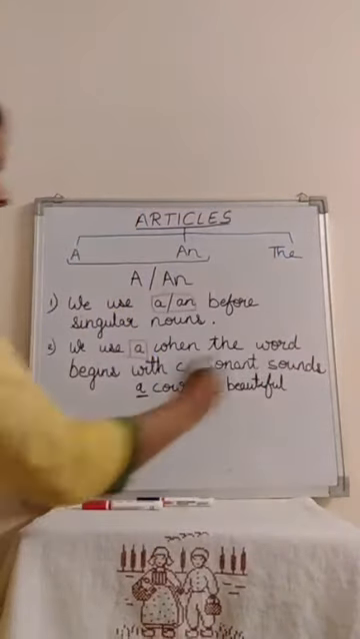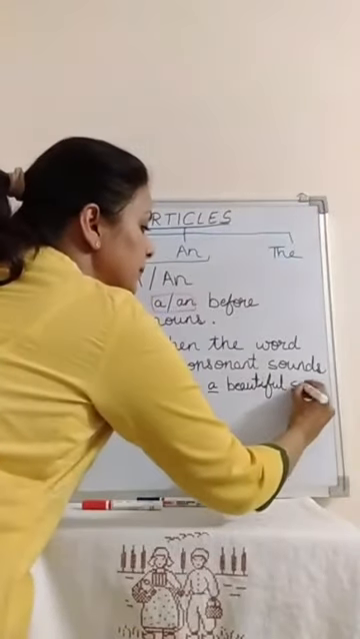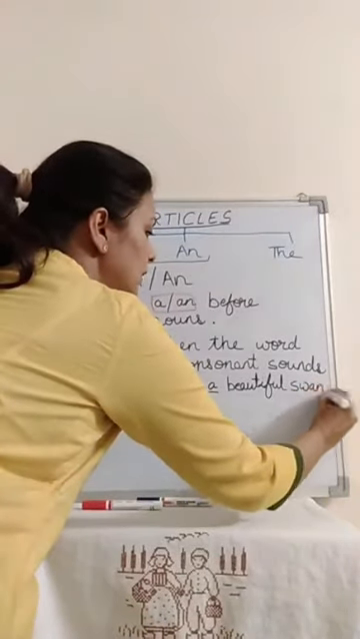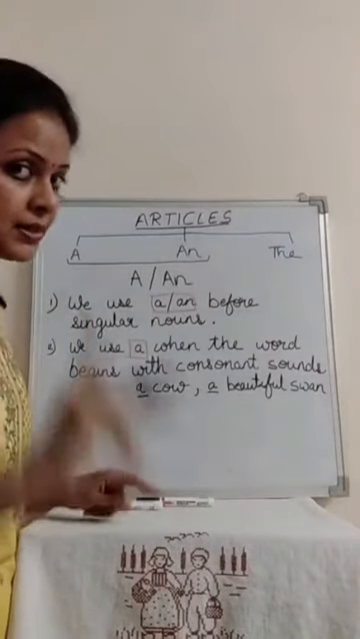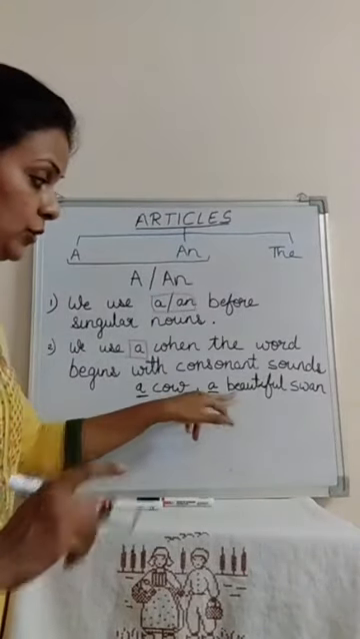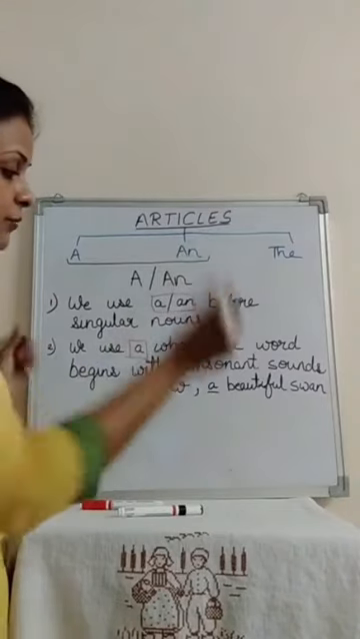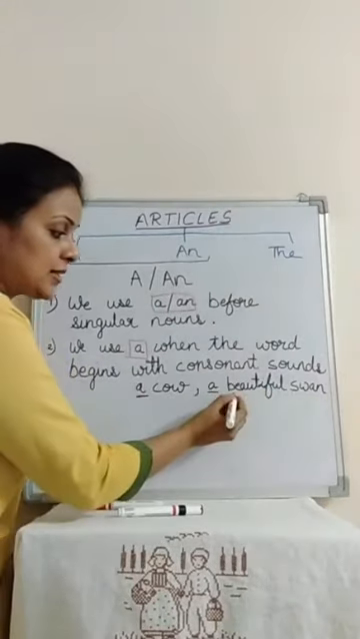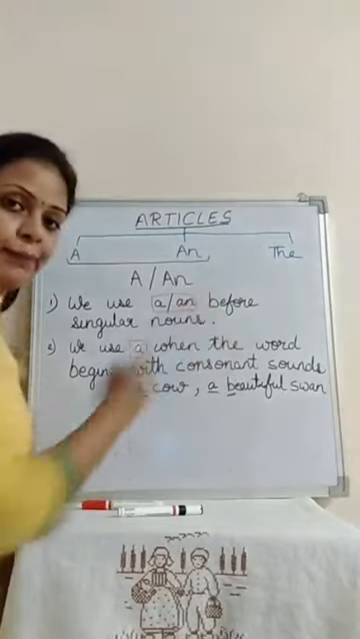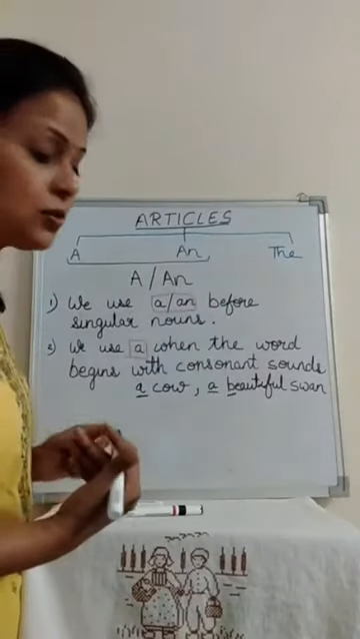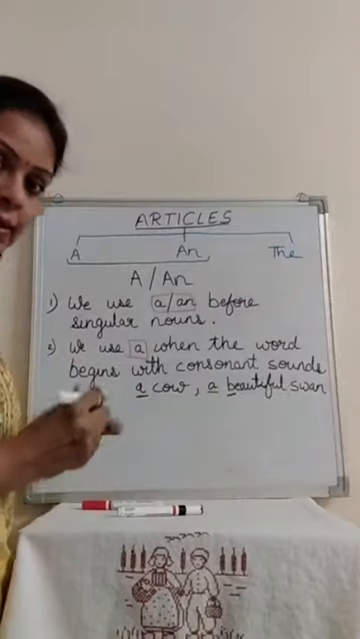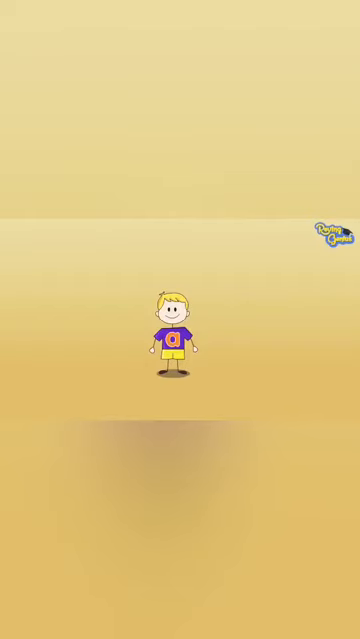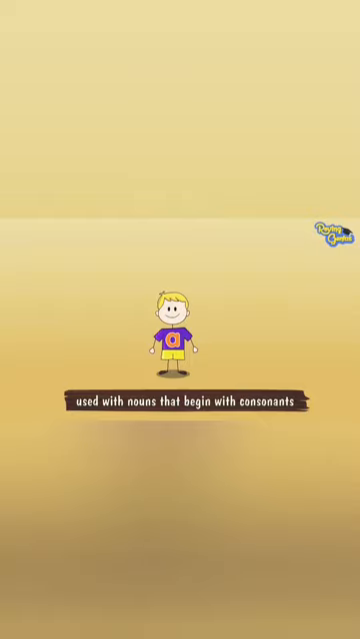If I write a beautiful swan. Yes. So now swan is one in number. It is a singular noun. Now can you see the describing word? Beautiful. It is beginning with B, and B is again a consonant. So I will write a beautiful swan. The article a is seen with nouns that begin with consonants.